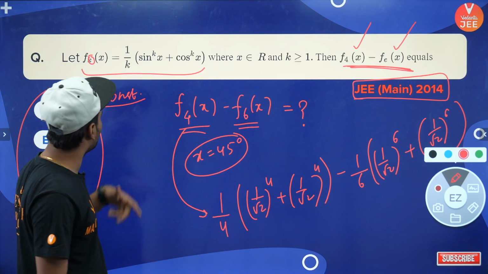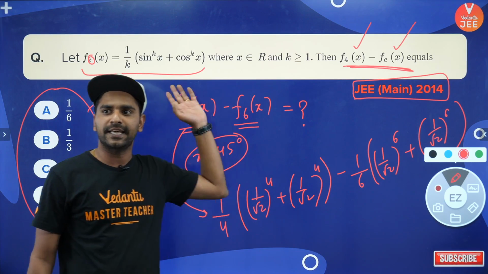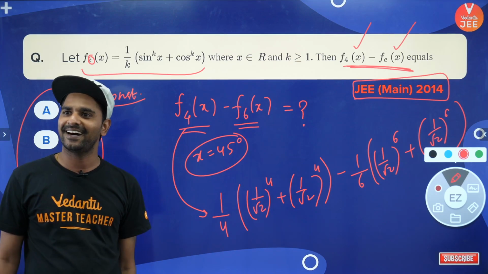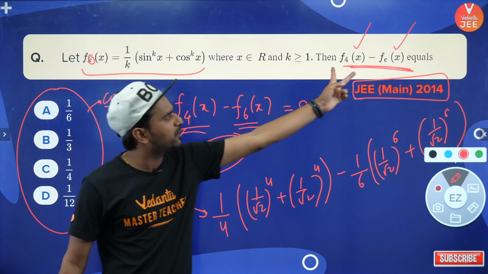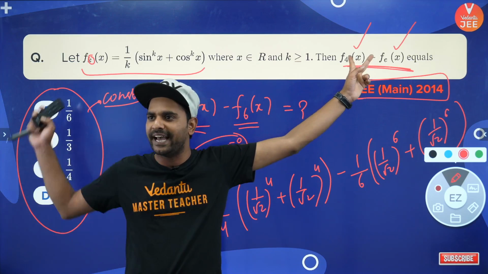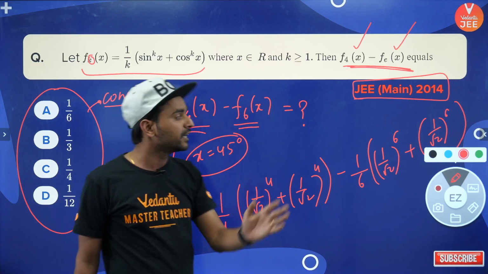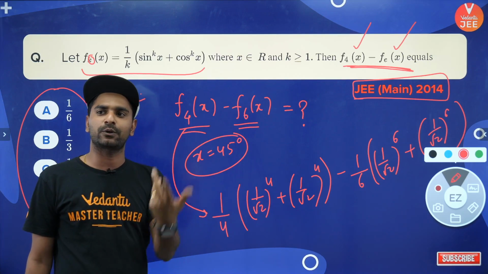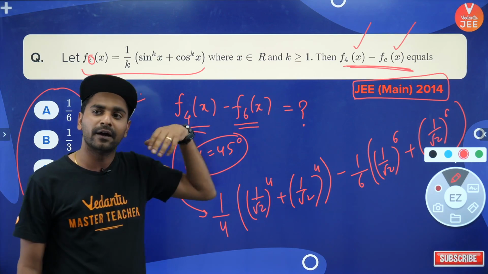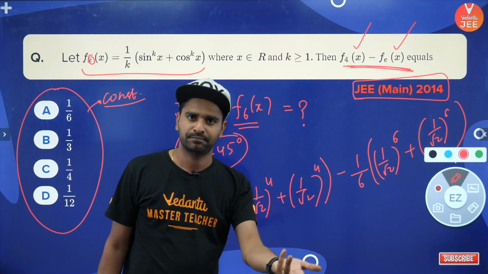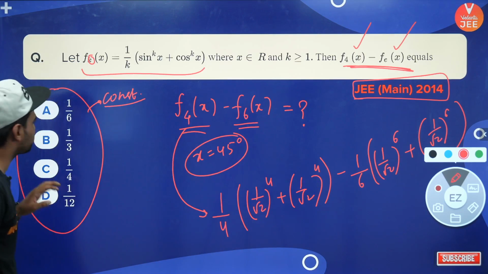एंड आई थिंक 90 डिग्री डालते तो और ज्यादा अच्छे से हो जाता, क्योंकि एटलीस्ट एक चीज तो जीरो ही हो जाती यार, है ना? I can put any value of x because these two expressions are of x, but the answers are coming independent of x. So yes, we can put any value of x. If we put x equals to 0 degree or x equals to 90 degree, the answer will be coming a lot more easier. Okay, hence I can say what is my right answer here.